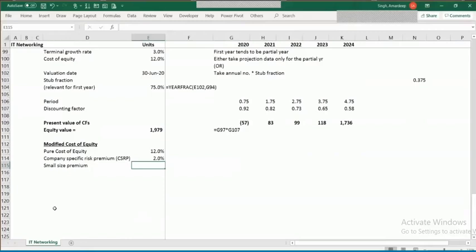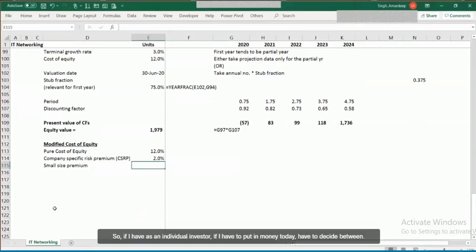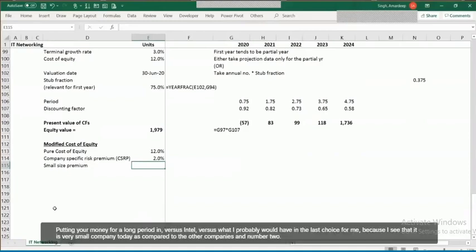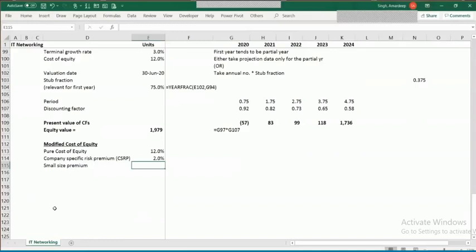be able to sustain in some difficult situations. So if I have, as an individual investor, to put in money, let's say today you have to decide between putting your money for a long period in Jio versus Airtel versus Vodafone. Probably Vodafone would be the last choice for me because I see that it is a very small company today as compared to the other companies. And number two, I'm not too sure about the company specific factors out there.